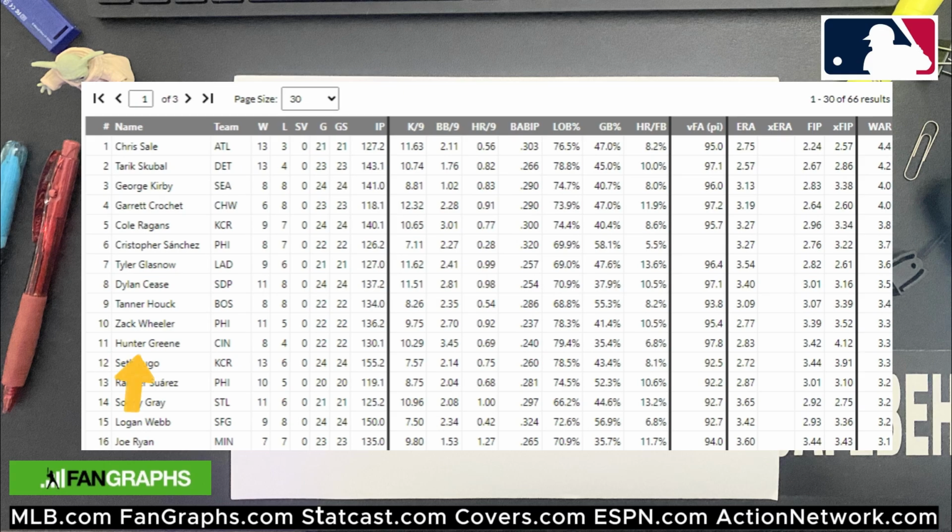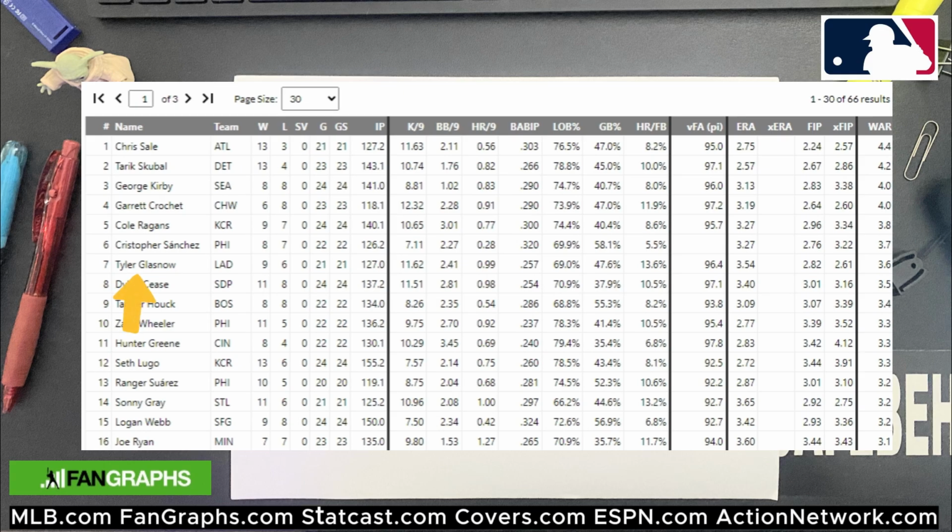In our example, we'll look down here at Hunter Greene. He has an ERA of 2.83, but his FIP is 3.42, and his XFIP is 4.12, meaning he might be due for some regression. He might have been getting lucky with good defense, or the Reds have been getting him out of innings with runners on base, things like that. But the XFIP is saying that his ERA should rise.